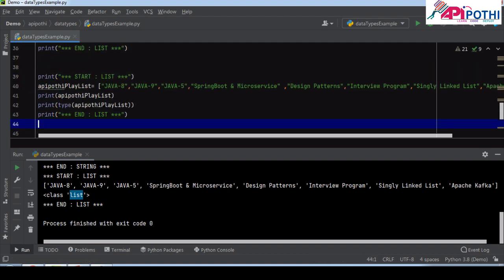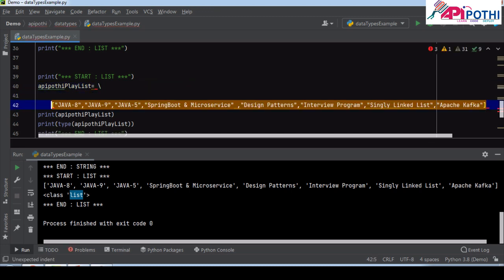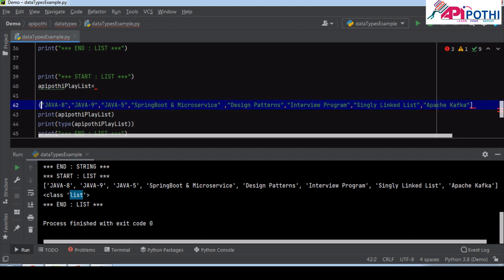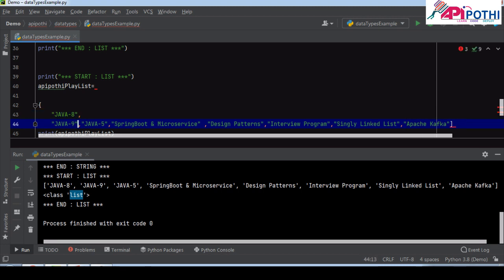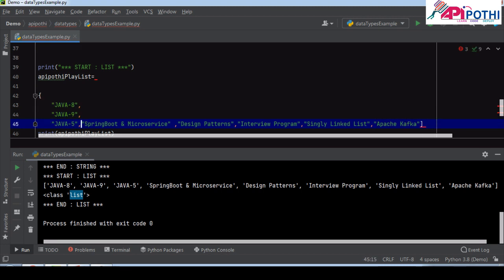Dictionary, as we understood, is the key value pair. So we are going to keep it here in key value pair only. So for that, instead of this square bracket, we will be having the curly braces. Value remains same.